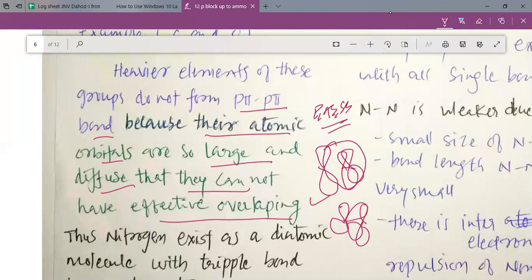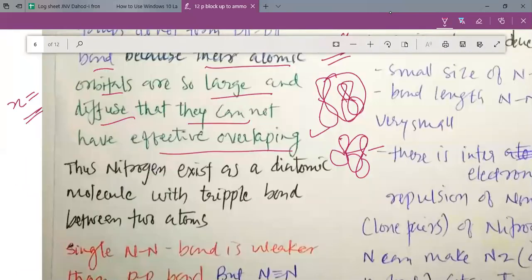So d-pi-p-pi bonding is possible in the heavier elements, but they cannot make p-pi-p-pi bonds because their p orbitals are larger due to the higher value of n. Due to the higher value of n, their p orbitals are larger and diffuse, and they cannot overlap with the smaller p orbitals. Let me explain, my dear students. Suppose you have such a big p orbital and such a small p orbital, then the overlapping is literally difficult, and that is why the p